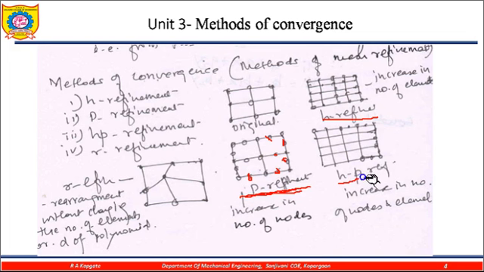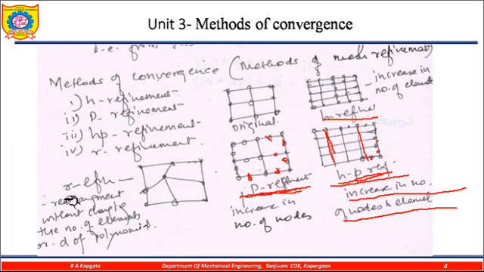Another one is the HP refinement. Here both things are increasing: elements are increasing and the number of nodes is also increasing. So here the elements increase, this one also the elements increase, but at the same time we are also increasing the nodes in between. So this is called the HP refinement. An increase in the number of elements as well as the nodes is called the HP refinement.